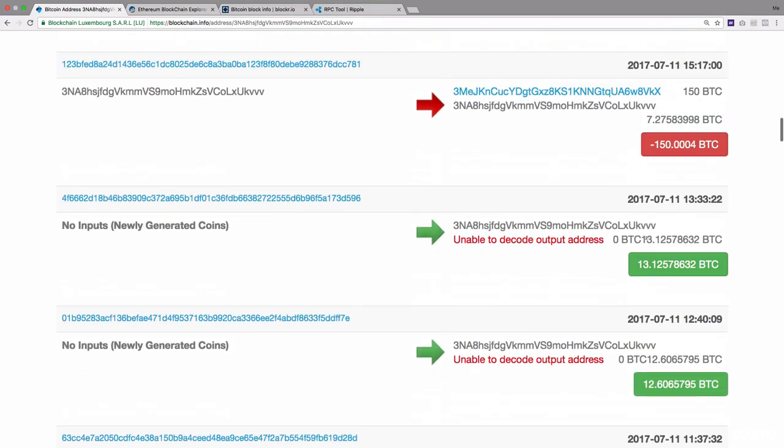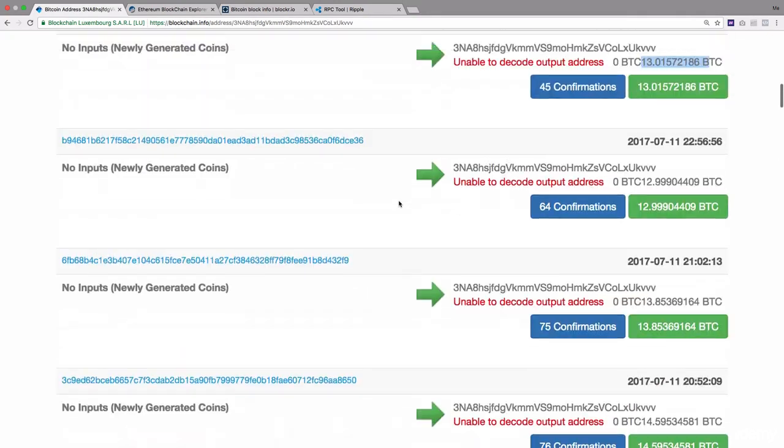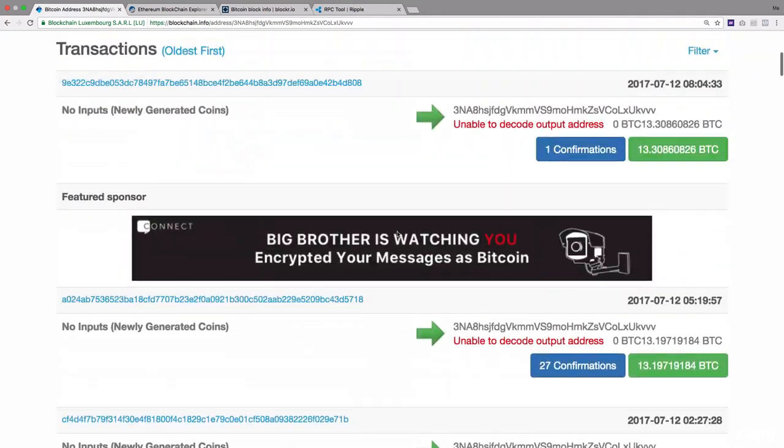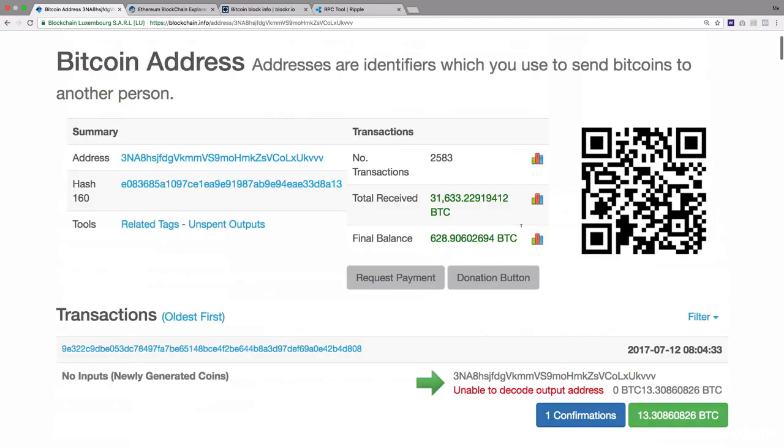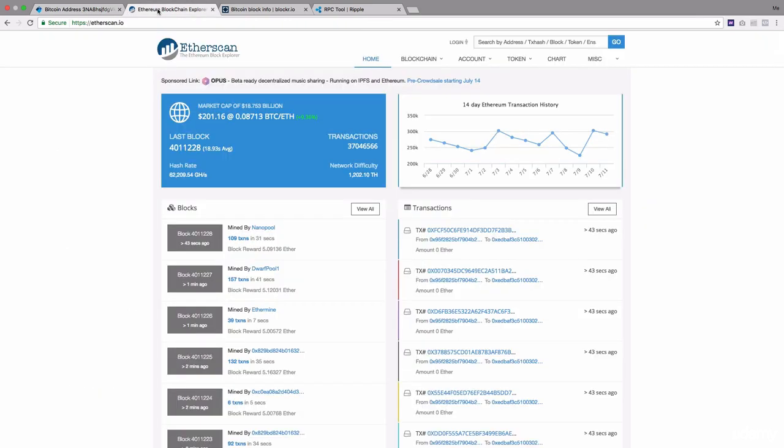Remember, this reward actually depends on the total transaction fees which this particular block has confirmed. So that's why it can be higher or a little lesser than 12.5 BTC as well. But the median is always 12.5. So this is the Bitcoin blockchain. Now we can go to the Ethereum blockchain.